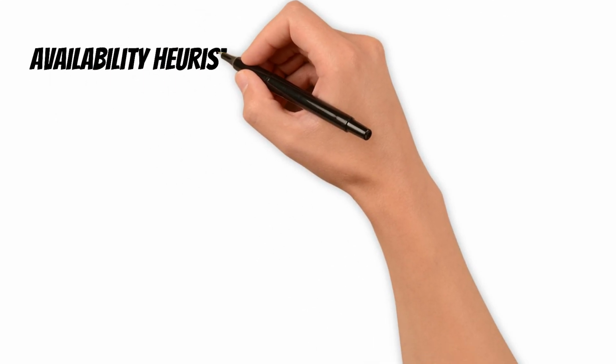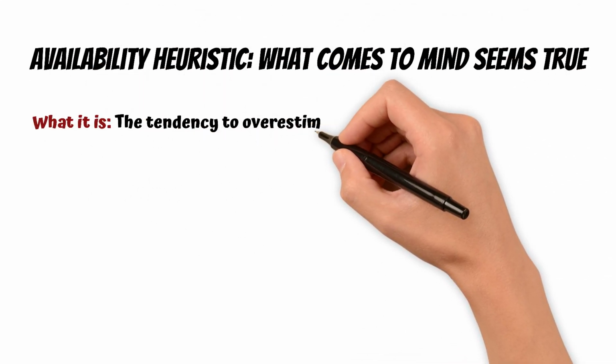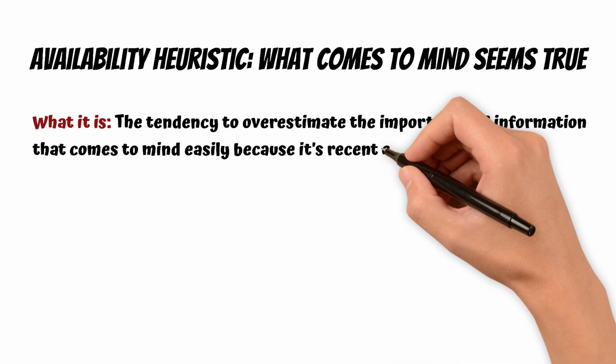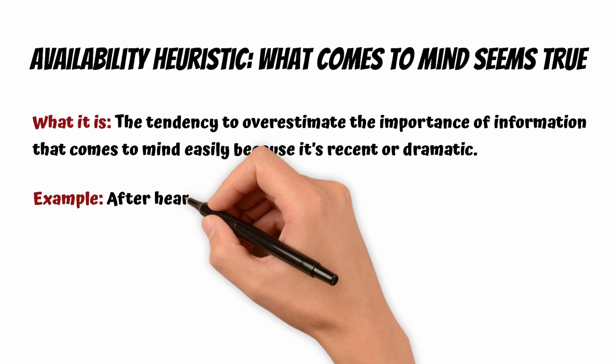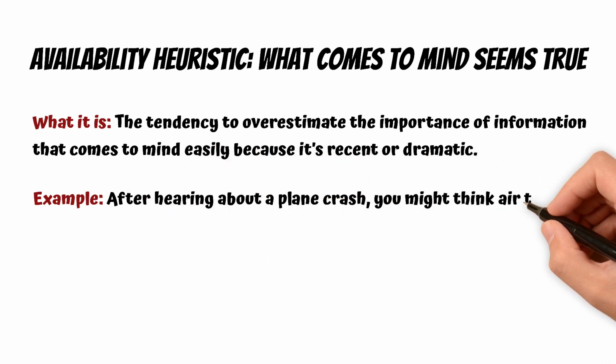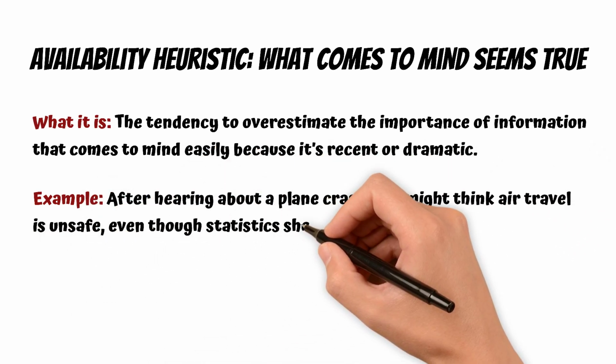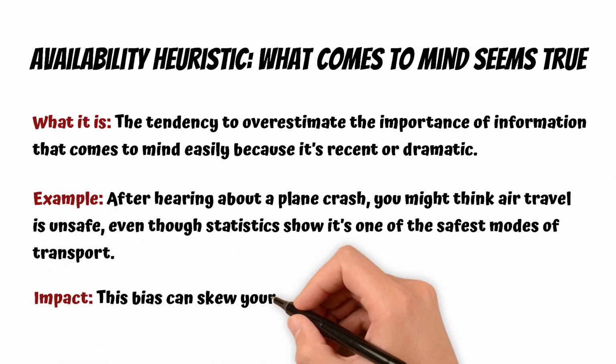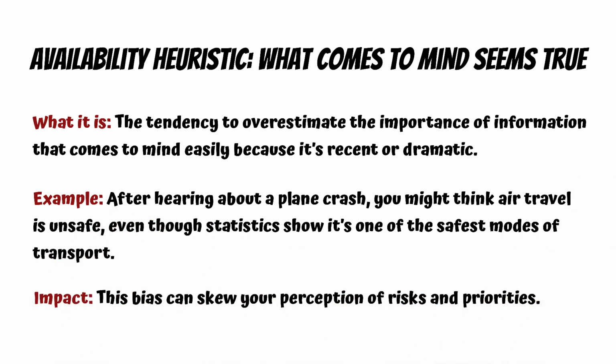Availability heuristic: what comes to mind seems true. What it is: the tendency to overestimate the importance of information that comes to mind easily because it's recent or dramatic. After hearing about a plane crash, you might think air travel is unsafe, even though statistics show it's one of the safest modes of transport. This bias can skew your perception of risks and priorities.